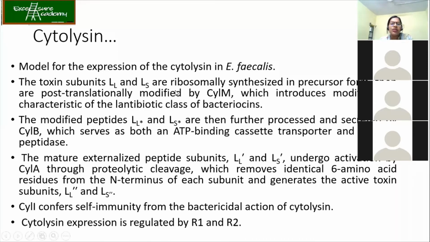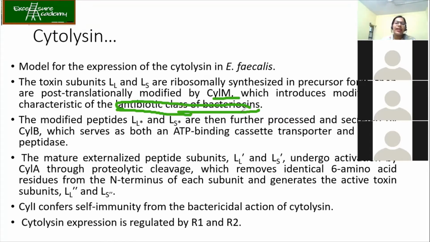The toxin subunits LL and LS are ribosomally synthesized in the precursor form, and they are post-translationally modified by CYLM, which introduces modifications characteristic of the lantibiotic class of bacteriocins. This is not needed to remember, because we have thousands of antibiotics in different classes. Just remember that cytolysin is produced by Enterococcus bacteria.